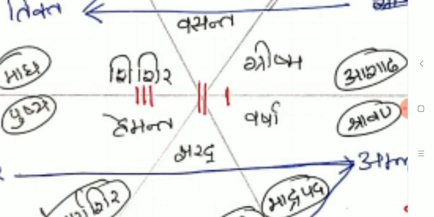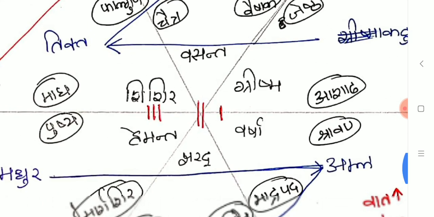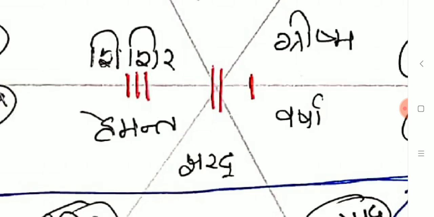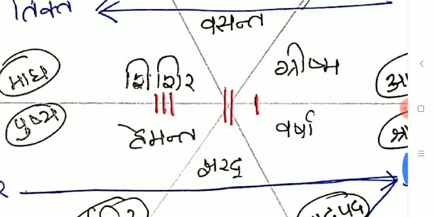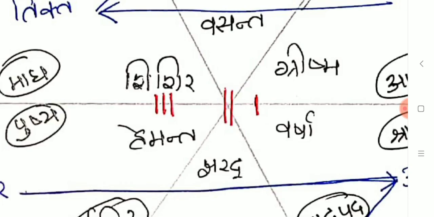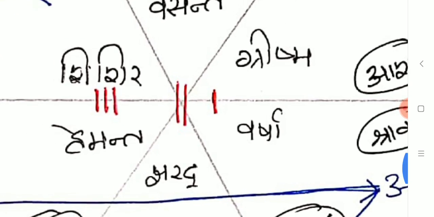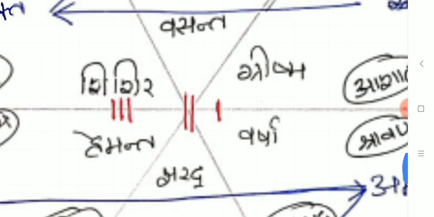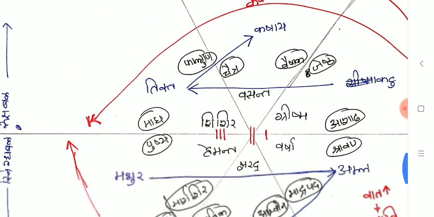What you can see here, in Shishira and Hemanta there are 3 red lines, which is Uttama Bala. And 2 red lines here, Sharad and Vasanta, are Madhyama Bala, and 1 line, what you can see in Grishma and Varsha, is Alpa Bala.